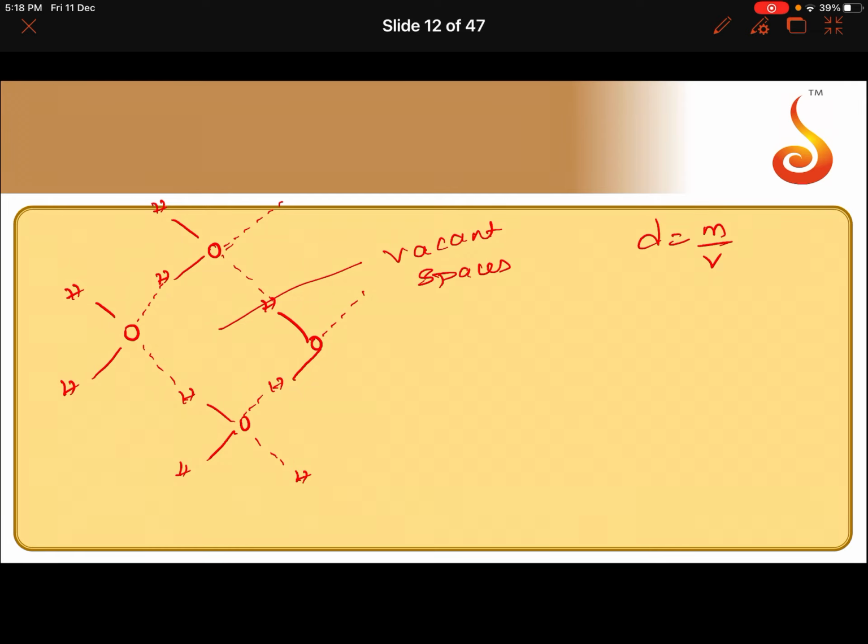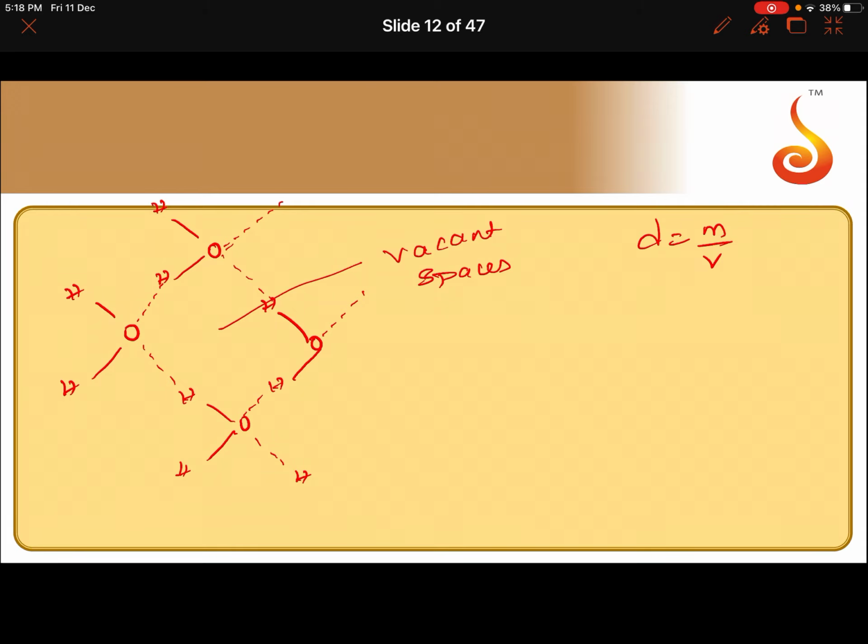Then the maximum density will be at 277 Kelvin. So, there is sufficient hydrogen bonding present in the water molecules, that open cage-like structure exists which has large volume and makes the density of ice low.